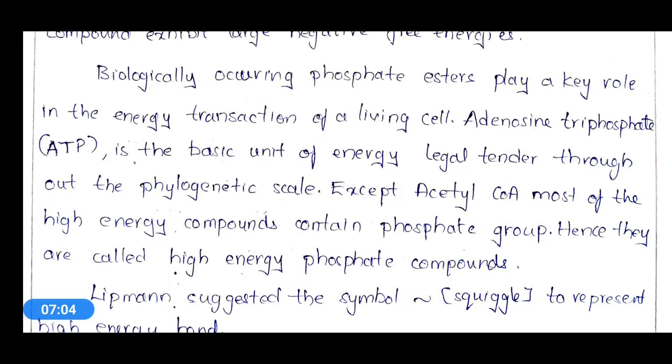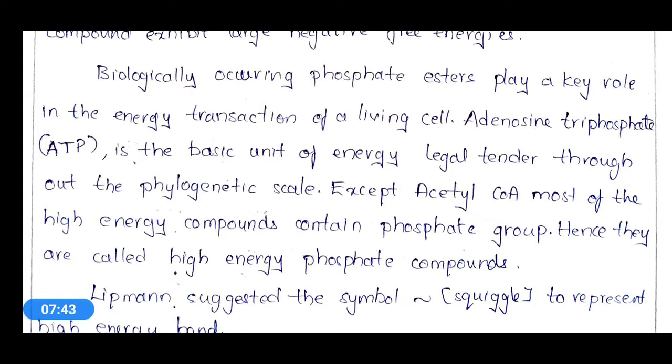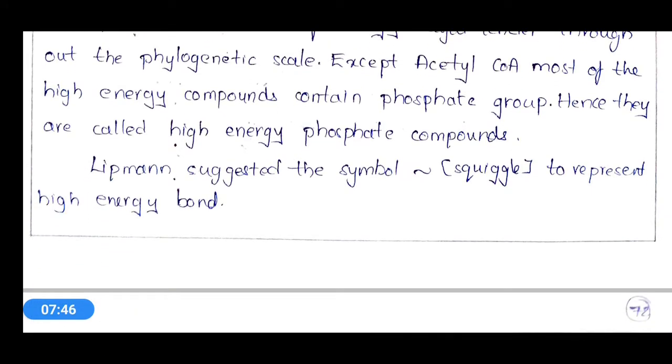Except acetyl-CoA, most of the high energy compounds contain a phosphate group, hence they are called high energy phosphate compounds. As discussed before, acetyl-CoA is the only exceptional case. Except acetyl-CoA, all the other high energy compounds have a phosphate group, and due to the presence of the phosphate group in 99% of high energy compounds, we call them high energy phosphate compounds.